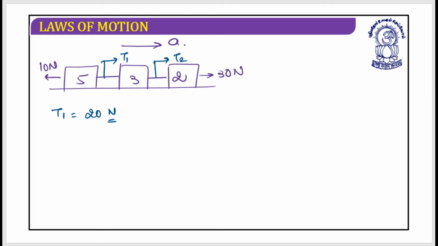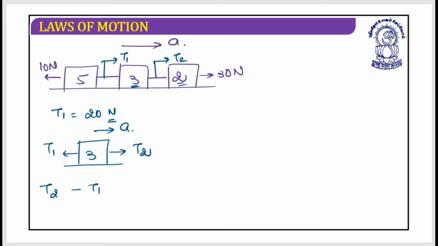How could I do this? I have two approaches. In one approach, I can go with the 3 kg block and its FBD. Another approach is with the 2 kg block and its FBD. Let's work with the 3 kg block. Here T2 would be there, and here T1 would be there because tension always acts away from the body. This is the acceleration, so T2 must be higher than T1.